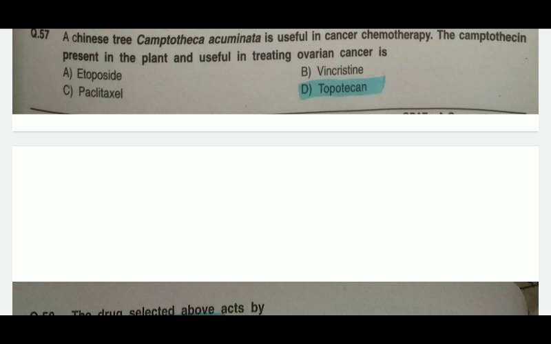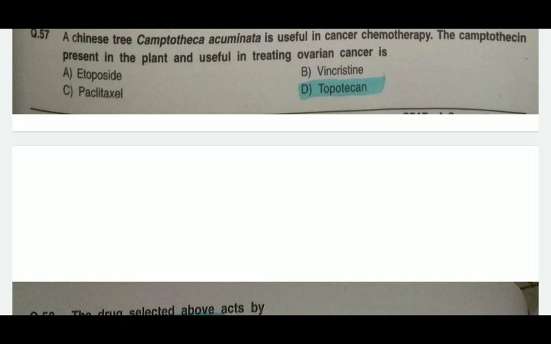So in this, the mechanism of Etoposide is inhibition of topoisomerase 2, vincristine acts as a mitotic inhibitor, and paclitaxel inhibits depolymerization.